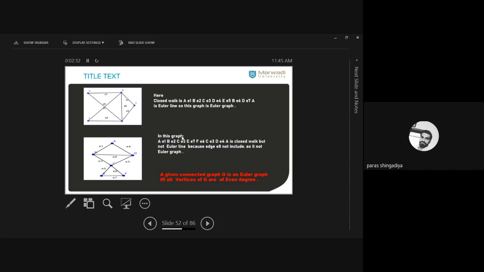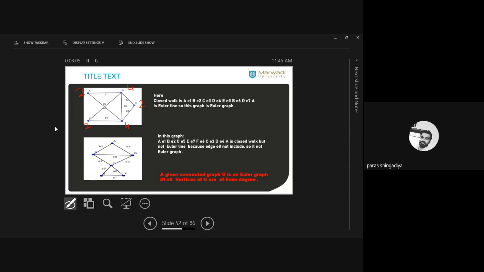And you can verify this result on both graphs. The first graph is an Euler graph, and let us check the degree of all the vertices of this graph. Degree of A is 2, degree of B is 4, degree of C is 2, D is 4, and E is 2. So all the vertices have even degree, even values: 2, 4, 6, 8 and so on. These are the even values.